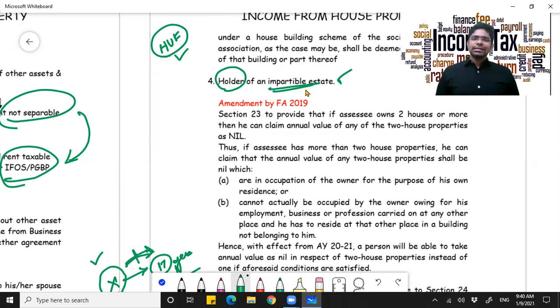Now these are all the provisions for house property for students who are writing their exam in Jan 2021, the upcoming exam very soon. And after this video, I will be coming up with the second part of the video wherein I will be covering problems from house property. I'll try to cover all the provisions whatever we have discussed, and I'll try to explain all the technical points as well.